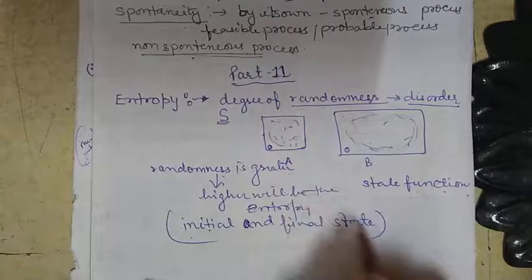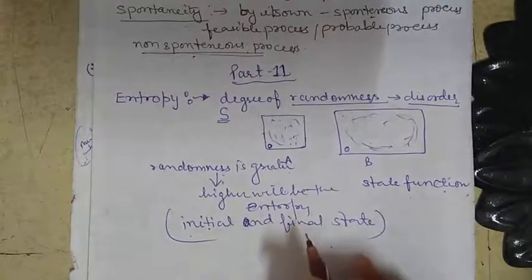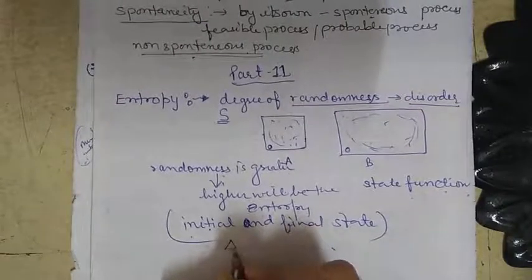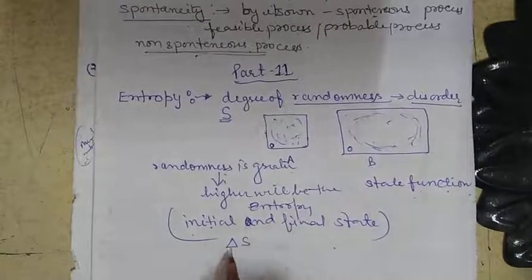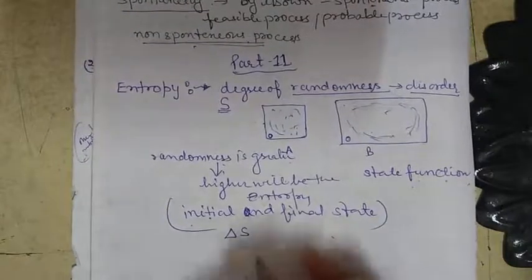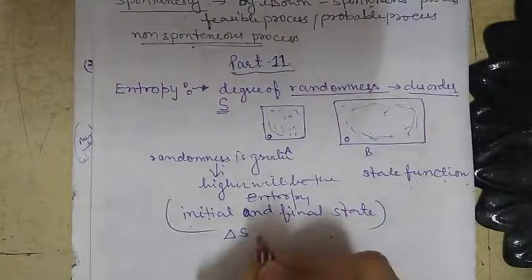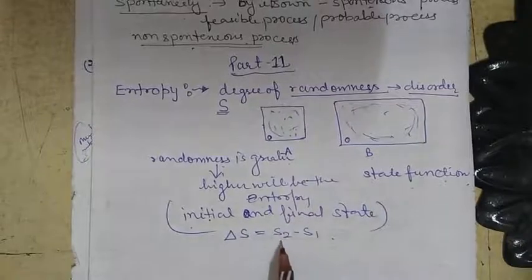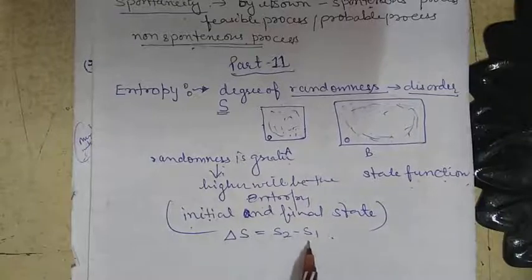If we want to calculate the entropy change, that is delta S, we know that the term delta is used for change. So delta S is equal to S2 minus S1. Here S2 is the final entropy and S1 is the initial entropy.